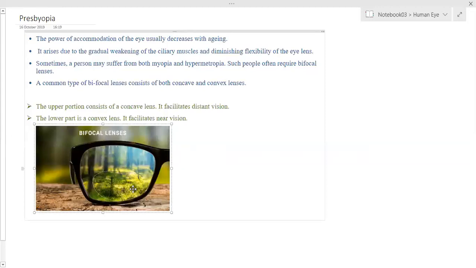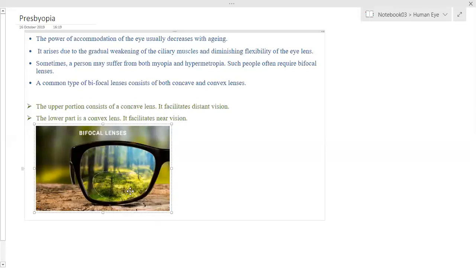So in the lower portion one lens and the other portion another lens. When we read and write, we look downwards. So the correction of the near sight has to be done. Near sight problem is there. That correction can be done by convex lens. While reading and writing, we always look downwards, so in the downward portion the remedy for the hypermetropic eye problem will be there. So here at this portion, the lens is convex lens.